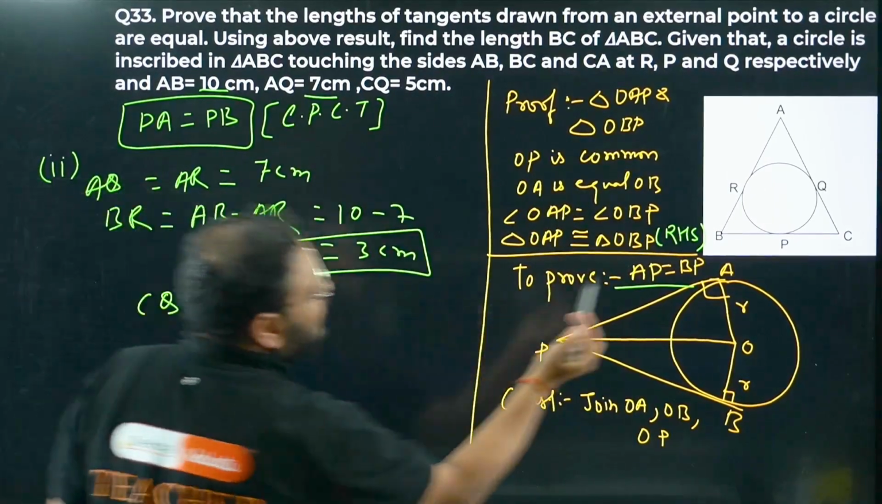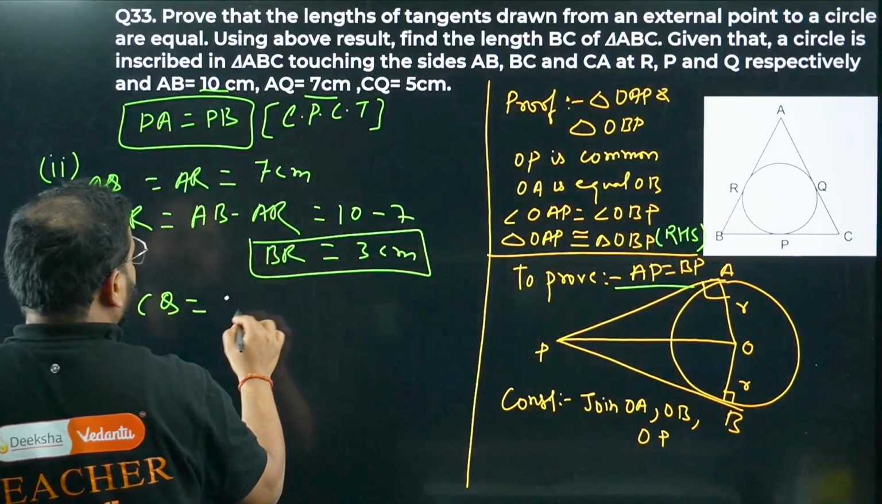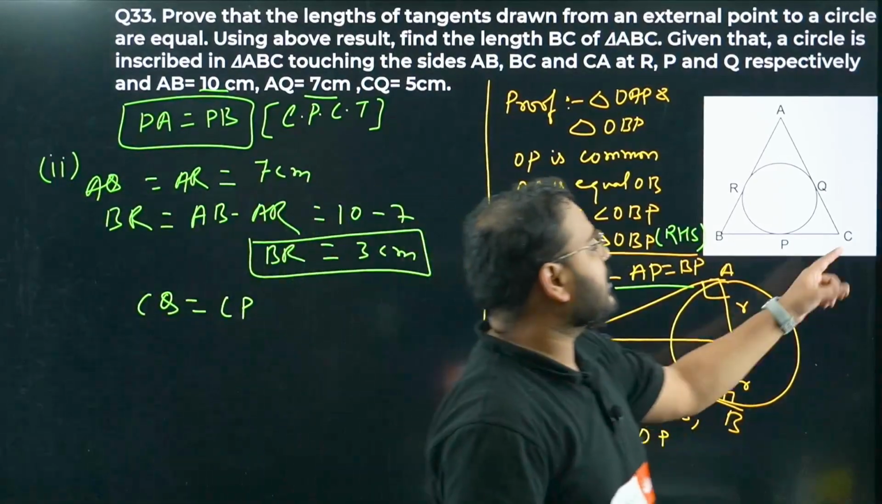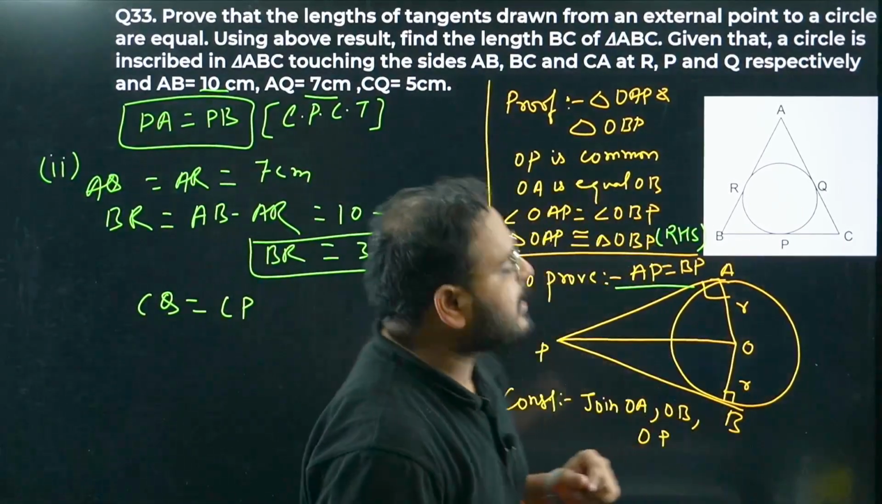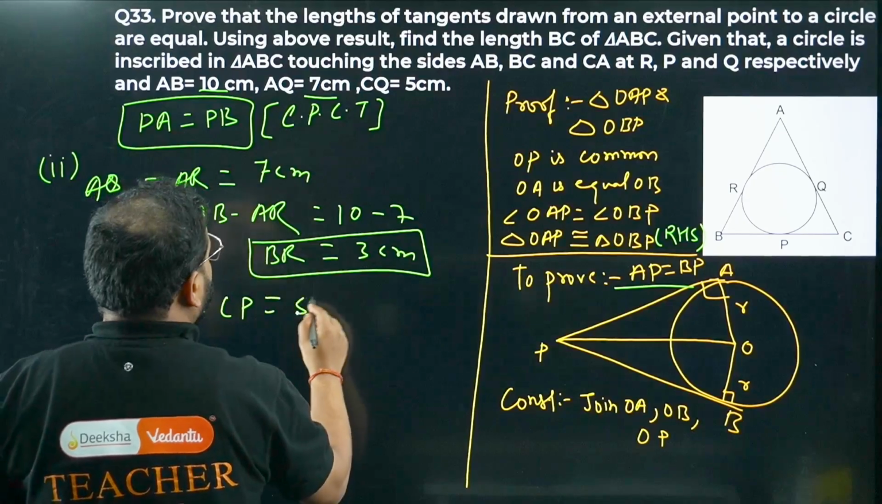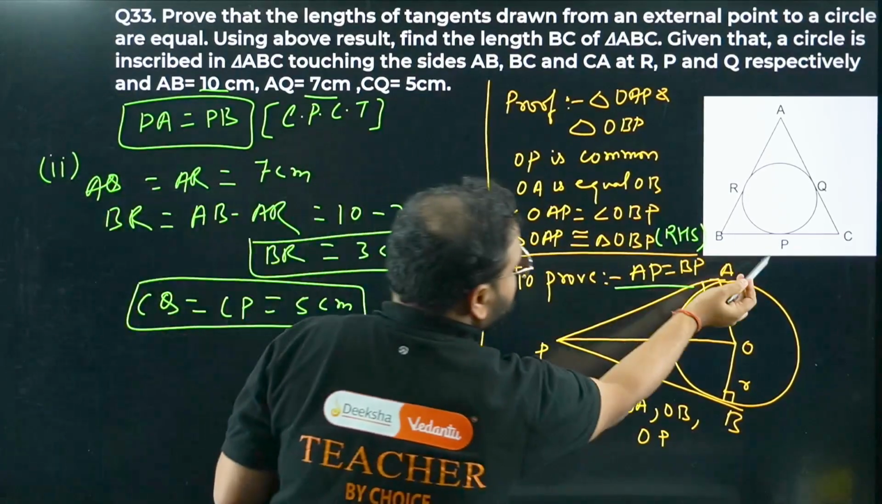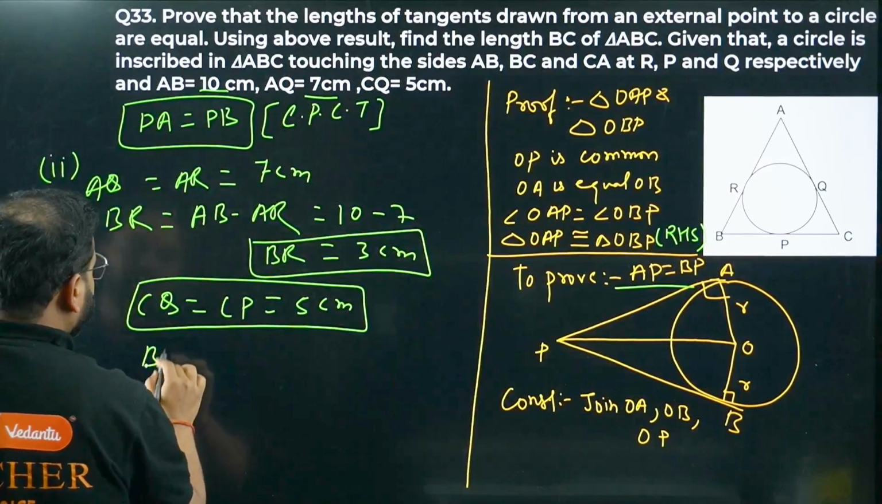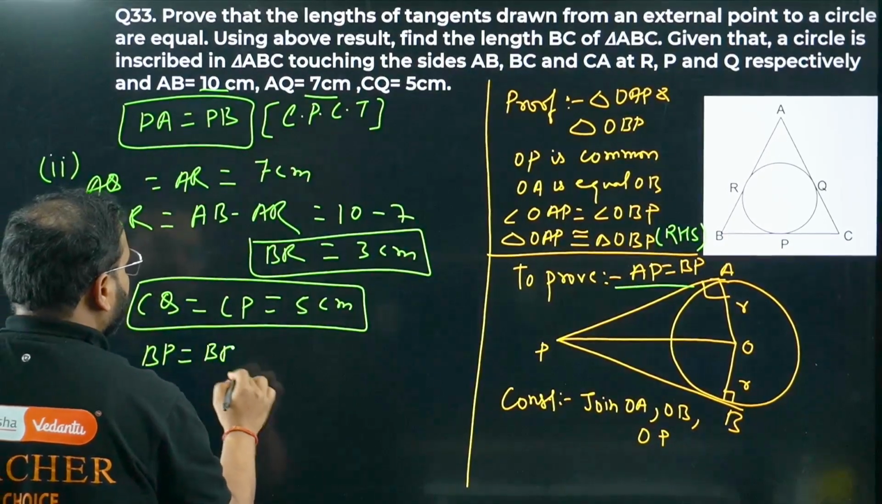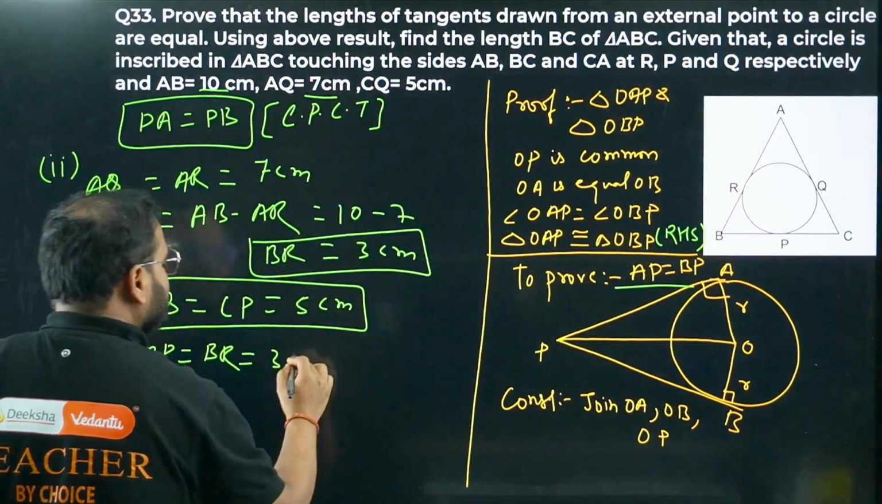CQ will be equal to CP. Same property, no? From the external point C, we have two tangents CQ and CP. They'll be equal. So equals 5 centimeters. We also know that BR is equal to BP. So right here, BP equals BR equals 3 centimeters.